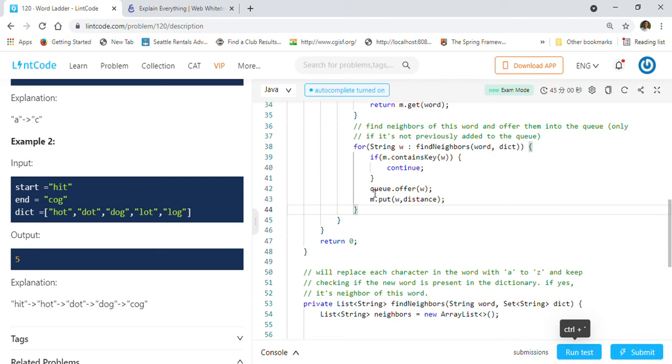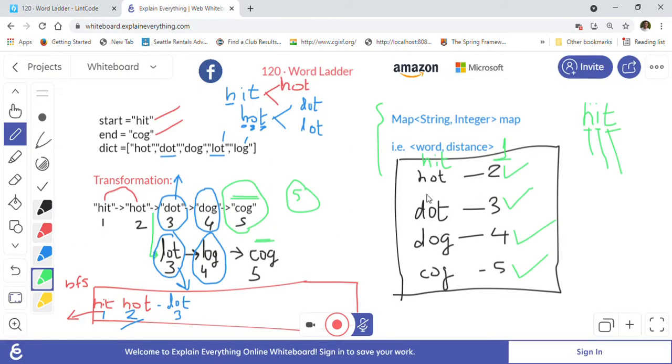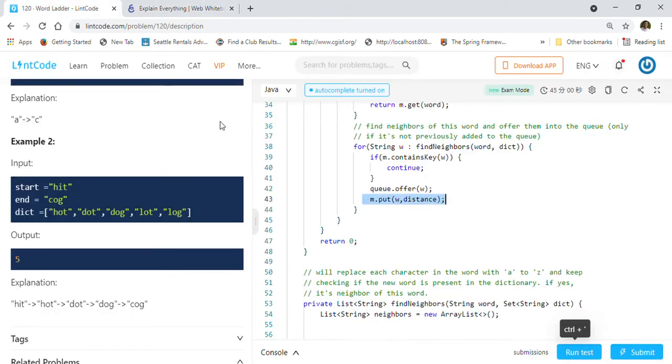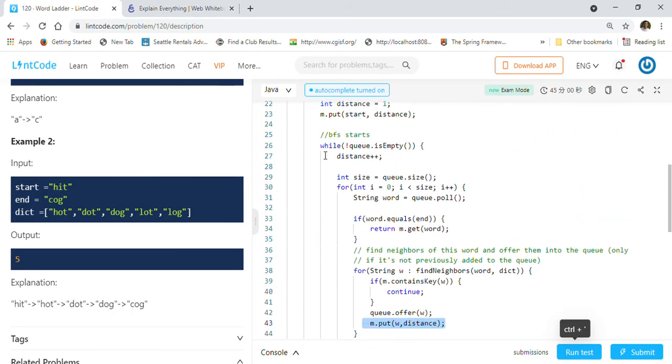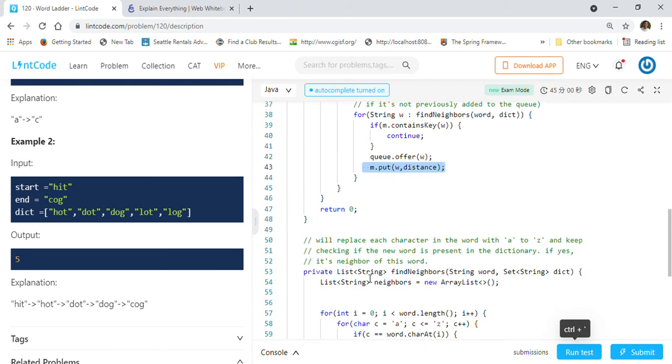So we have to offer those nodes, offer those words into the queue, right? So we are doing it here. We are adding those neighboring words into the queue, and we are also adding that neighboring word's distance into the queue, right? So for the neighboring word hot the distance is 2, then next time it will add dot with distance 3, like that basically. So that's what it is doing, and it will loop through in the BFS, right?